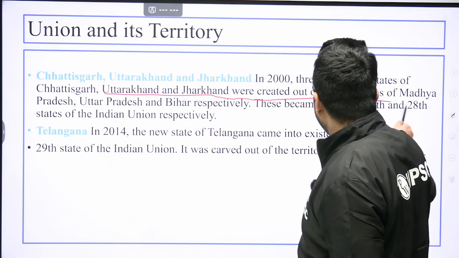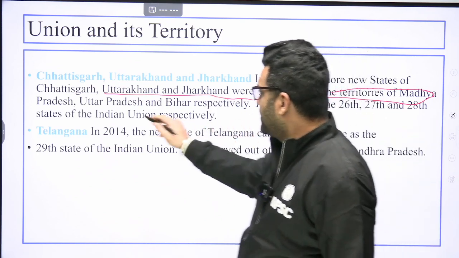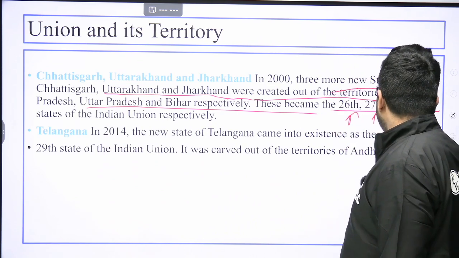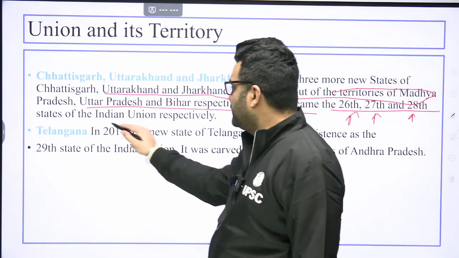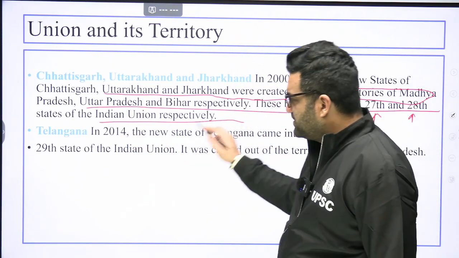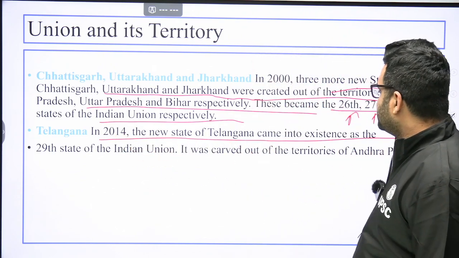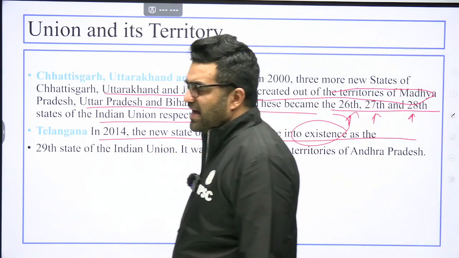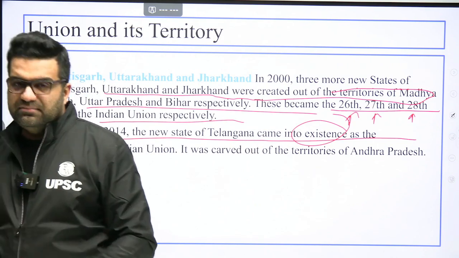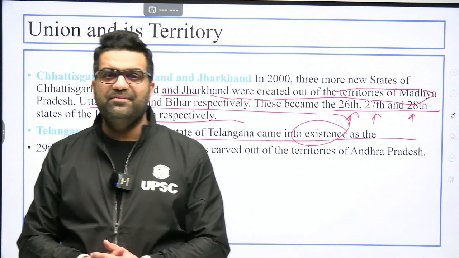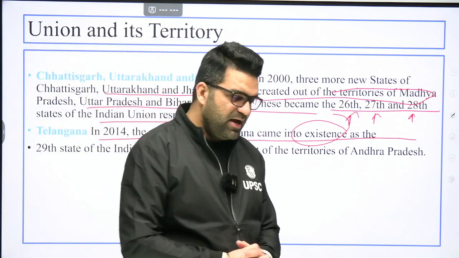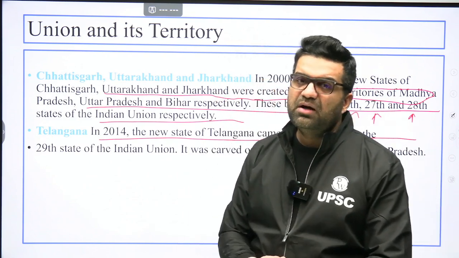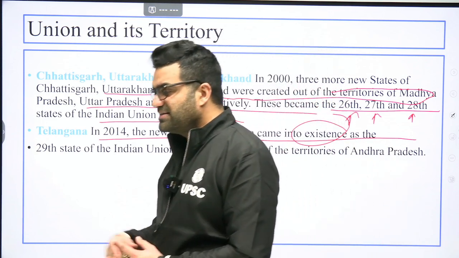Chhattisgarh, Uttarakhand, and Jharkhand were created out of the territories of Madhya Pradesh, Uttar Pradesh, and Bihar, respectively. These became the 26th, 27th, and 28th states of the Indian Union, respectively. In 2014, the new state of Telangana came into existence with the passage of the Andhra Pradesh Reorganization Act. For the first 10 years, Hyderabad was supposed to be the joint capital, and in the meantime, Andhra Pradesh was supposed to build its own capital. Okay, then a separate high court, etc.